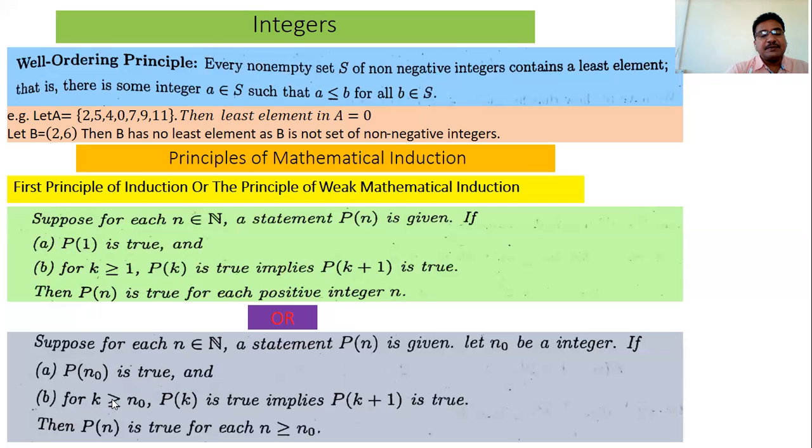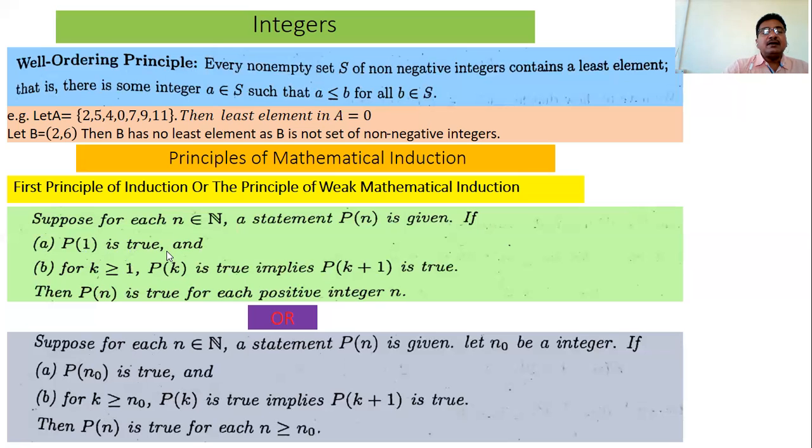And the second step is what? Assume Pk is true and prove Pk plus 1 is true. That is, Pk is true implies Pk plus 1 is true, where k is greater than or equal to n naught. If you take this n naught as 3, then take k as greater than or equal to 3. Like this, k is greater than or equal to 1. So both are the same statements.